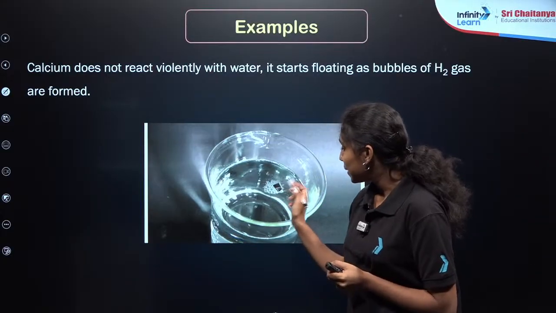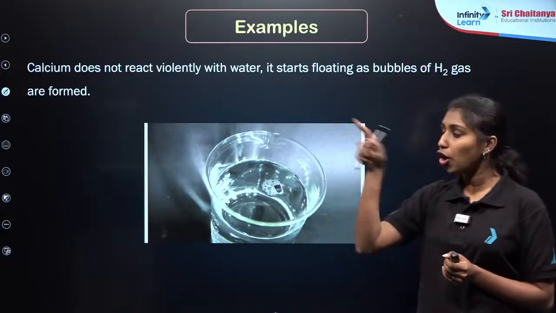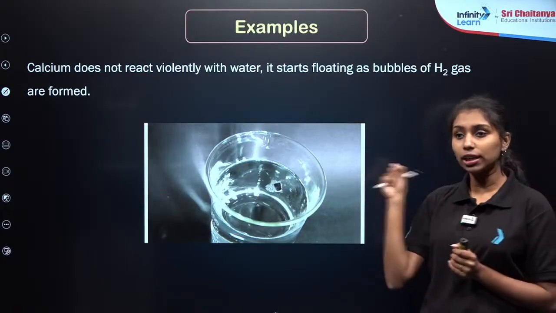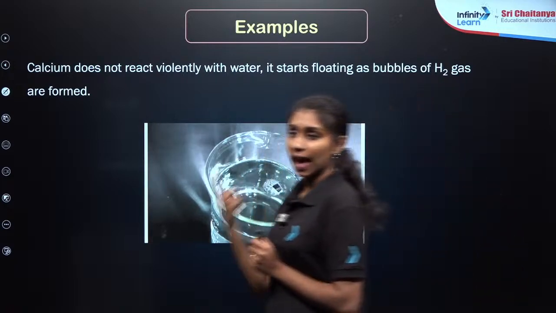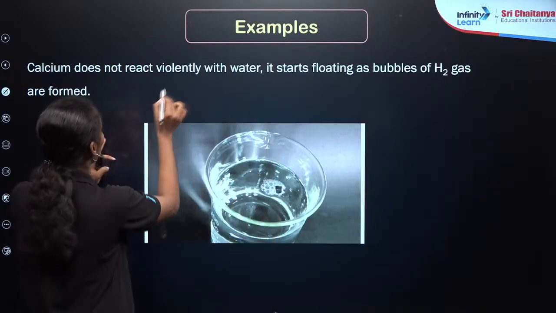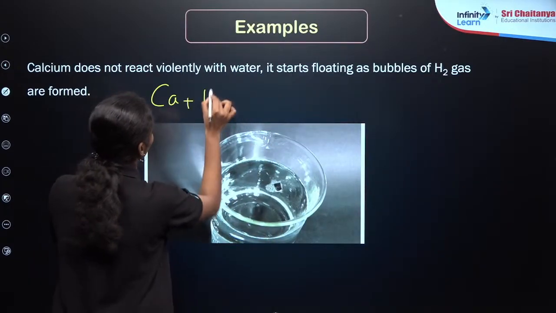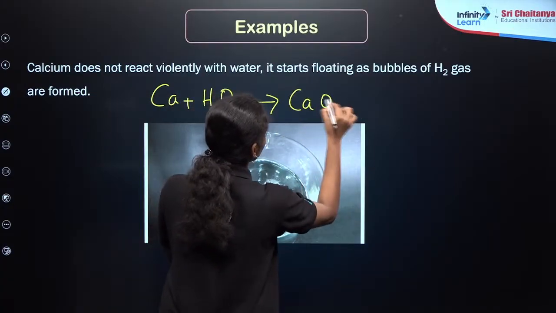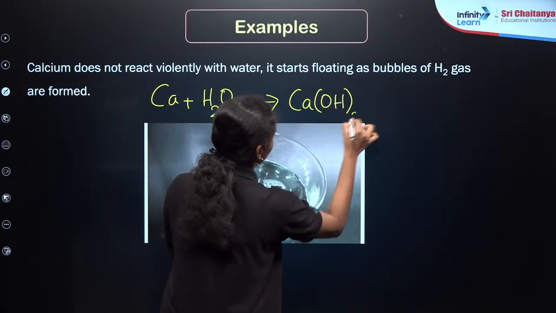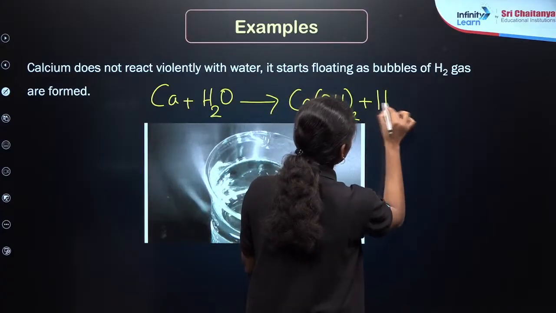The calcium metal is easily floating over the water. So this is also another example of the reaction with water. The calcium is reacting with water, right? Calcium hydroxide, right? Calcium hydroxide plus hydrogen.